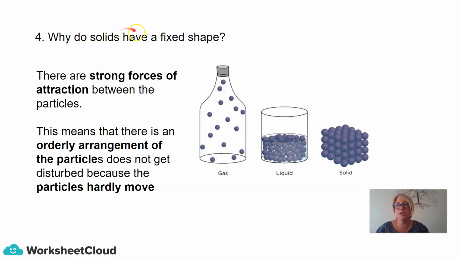Why do solids have a fixed shape? So there are strong forces of attraction between the particles. This means that there is an orderly arrangement of the particles. The particles do not get disturbed because the particles hardly move.